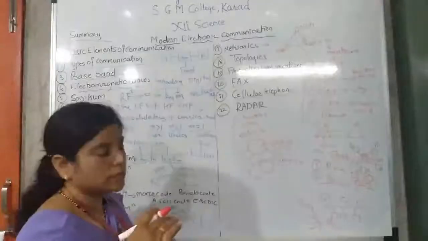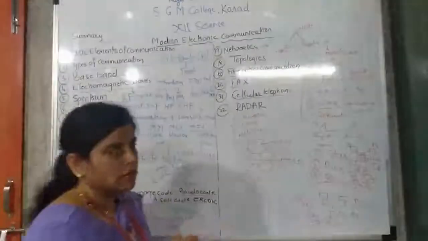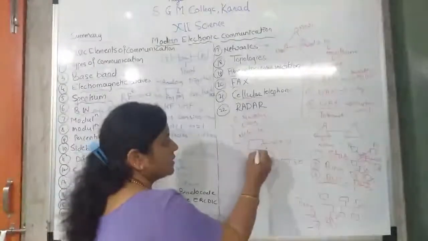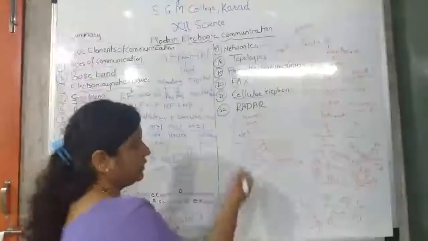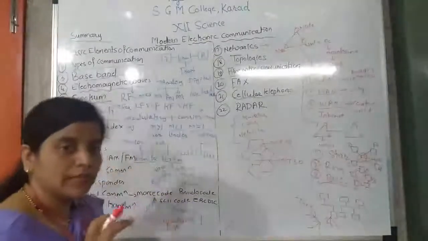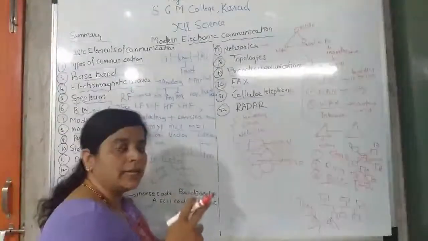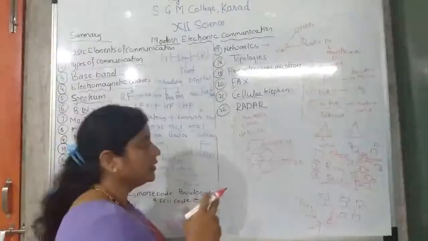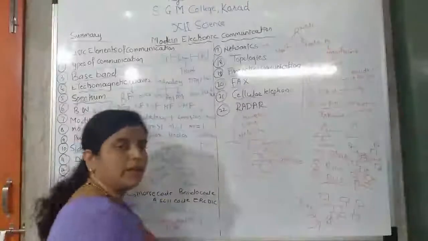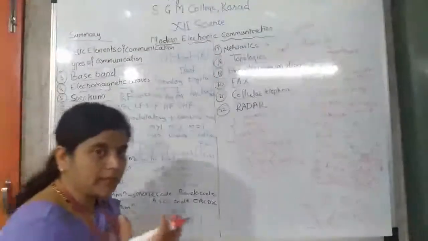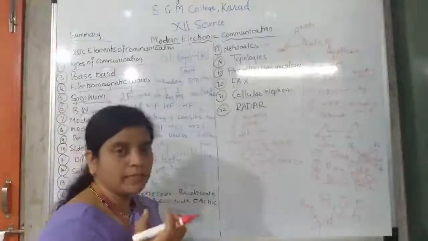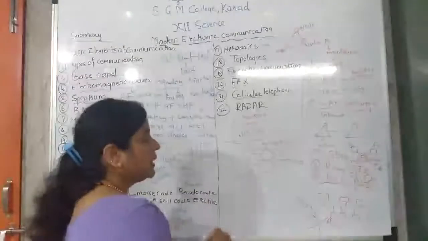If the car moves forward and the cell has a weak signal, the cell becomes weak, and it is shifted to the next cell. Everything has limitations. If the vehicle goes out of limit, then what happens? Its frequency becomes low.